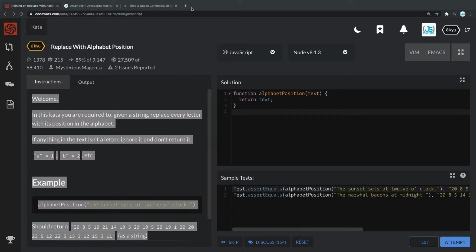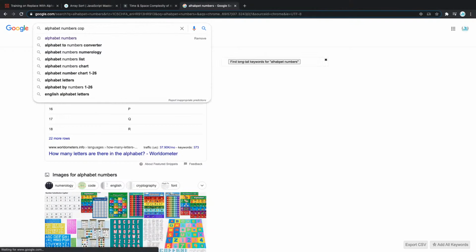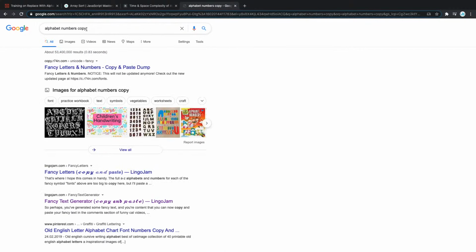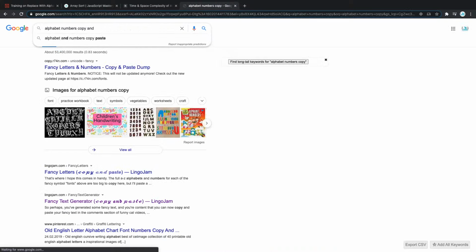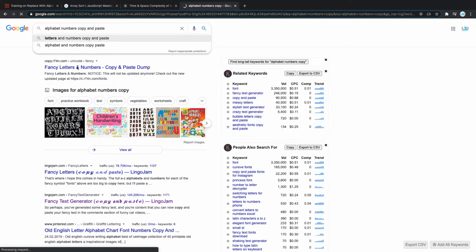So if I do this, alphabet numbers, and simply copy. I'm too lazy to write the alphabet and the numbers for each letter myself. So what we're going to do is alphabet numbers, copy and paste. That should be good. Let's see, we're getting some fancy letters and numbers.